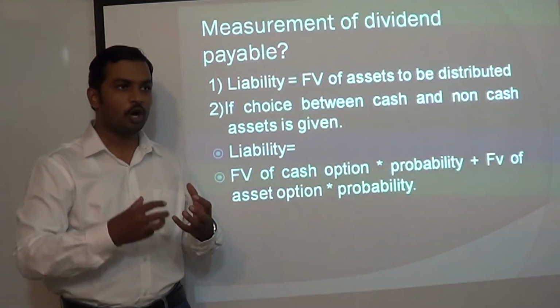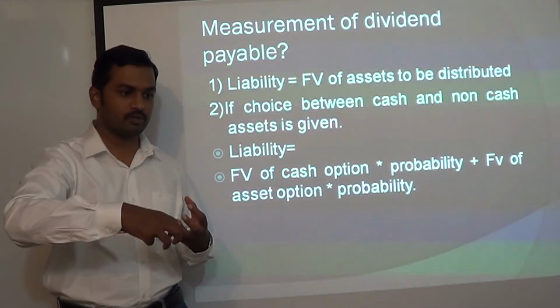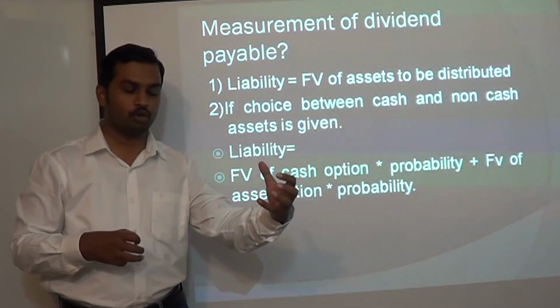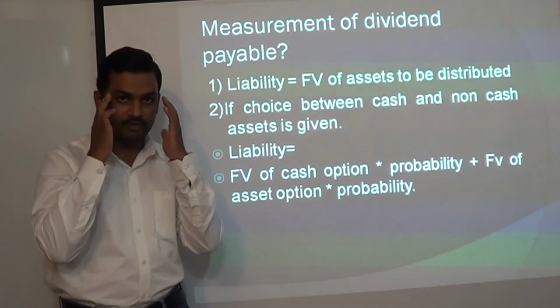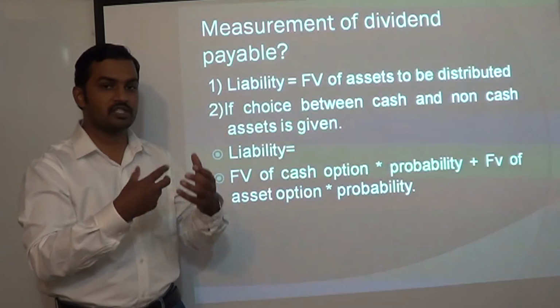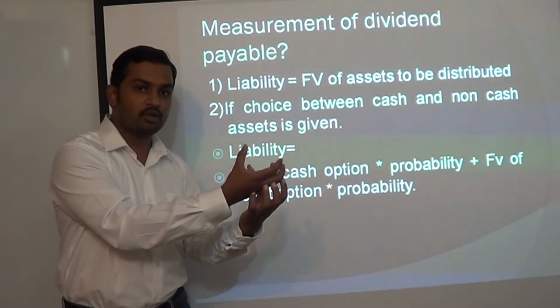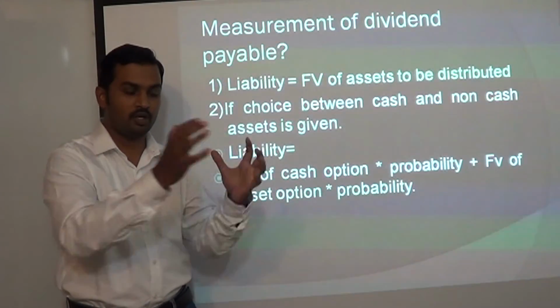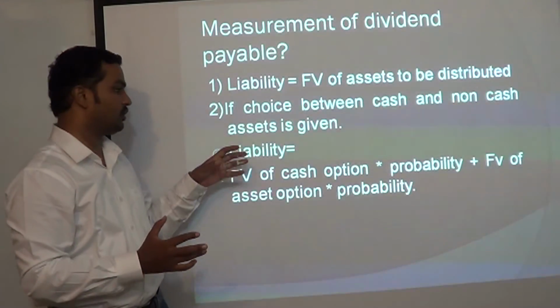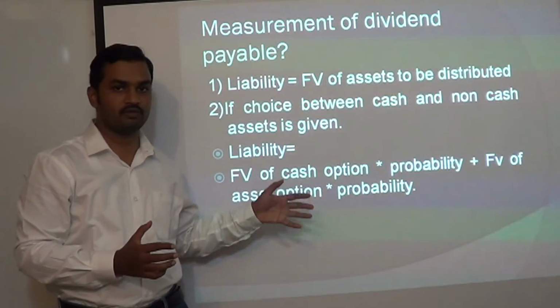So we have to find out how many shareholders are going to go for the cash option. Under the cash option, how much cash am I going to give, and how many shareholders are going to claim it. You have to keep these factors in mind. Then you also have to estimate how many shareholders are going to go for the non-cash option and what is the amount of liability if they go for the non-cash option. You have to consider both for arriving at the total liability. So this is the prescription of the standard.